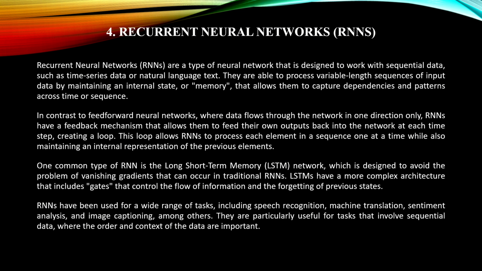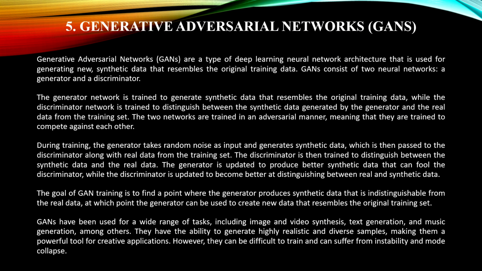including speech recognition, machine translation, sentiment analysis, and image captioning, among others. They are also particularly useful for tasks that involve sequential data, where the order of the data is important. And next, we are going with generative adversarial networks, which are known as GANs, a type of deep learning